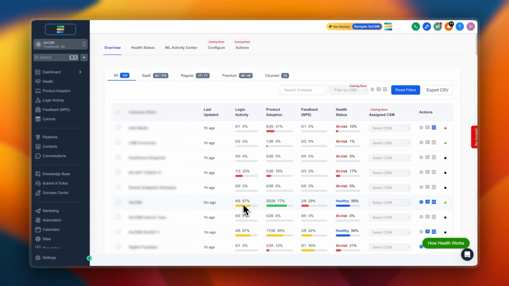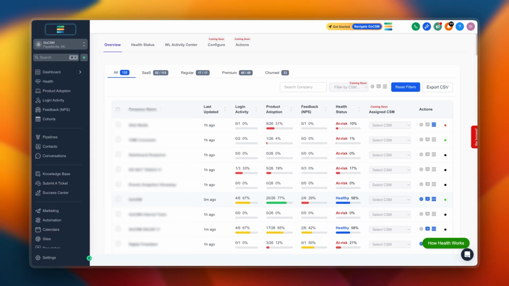Now let's talk a little about the health score and how it's calculated. So the health status is based on 3 main factors: the login activity, the product adoption, and the feedback. The default weight is 30, 40, and 30. So based on the percentages and these aggregates that you see, this health status is calculated automatically. The statuses could be thriving, healthy, steady, or at risk.